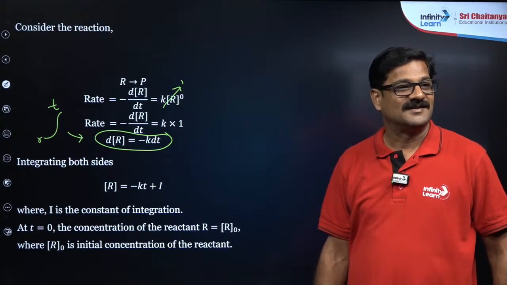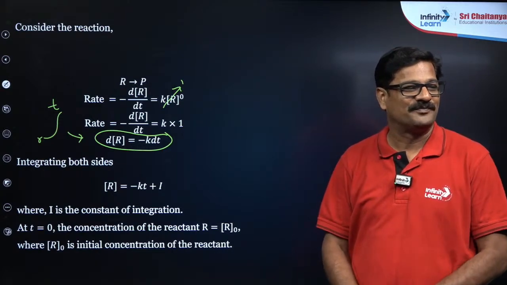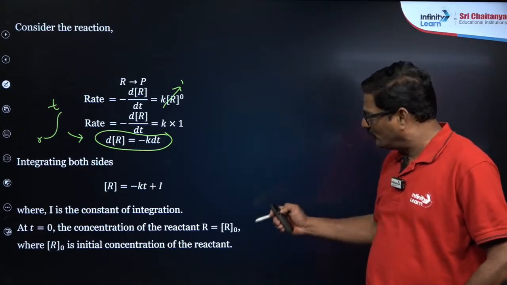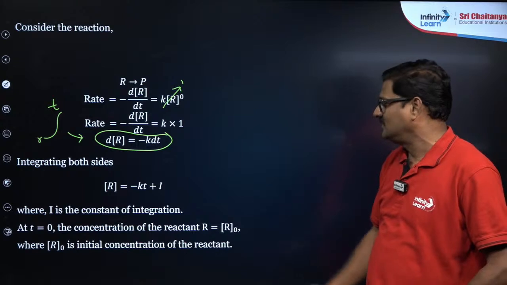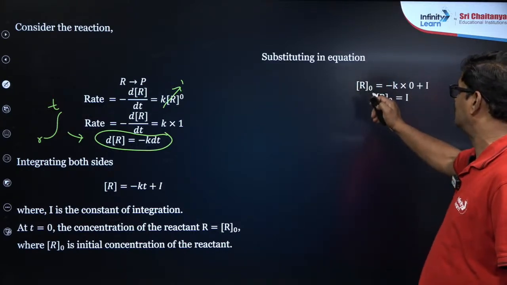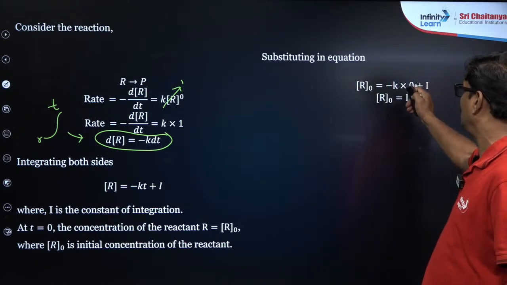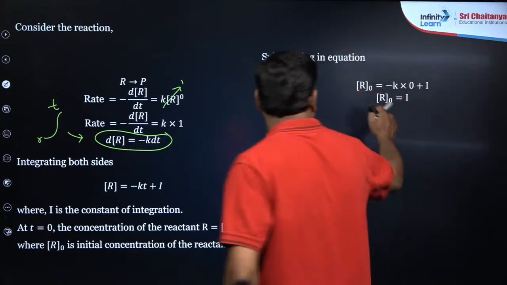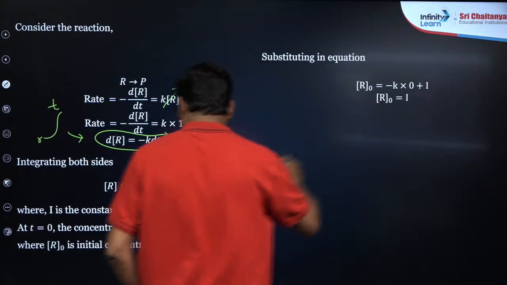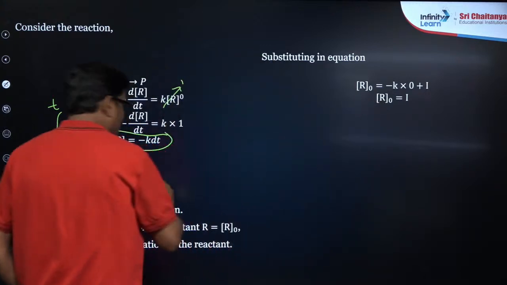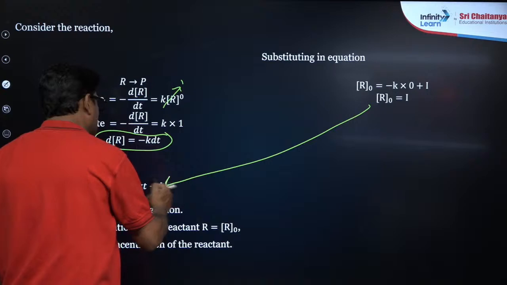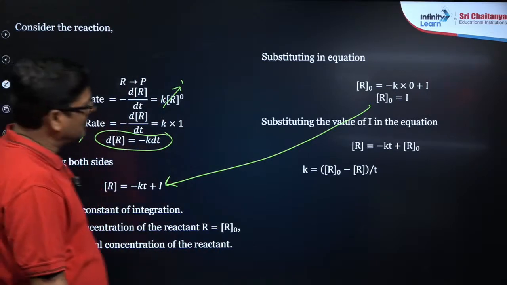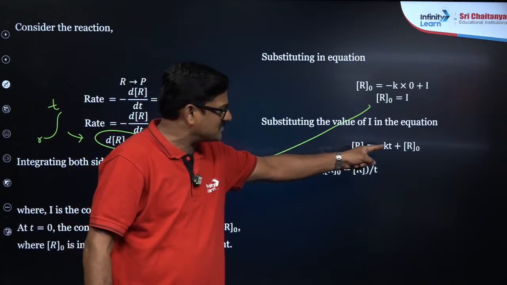So when you put this value there, substituting in the equation, R naught is equal to minus k into 0 plus I, so R naught is equal to I. Put this R naught value over here, and substituting this value, R is equal to minus kt plus R naught.